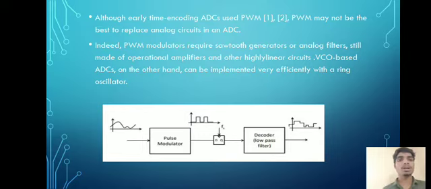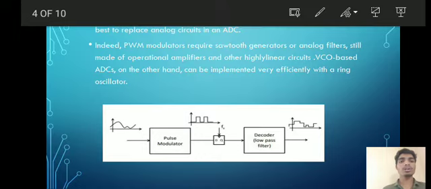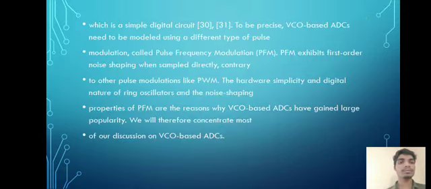This is the block diagram of the ADC. We can give the analog signal to the pulse modulator. The pulse modulator converts the analog signal into a digital signal. This is the delta signal. We can observe it, which is a simple digital circuit.